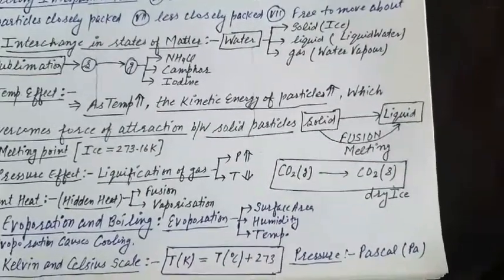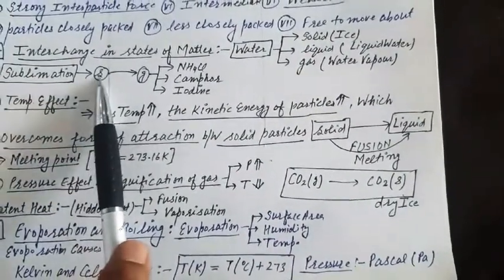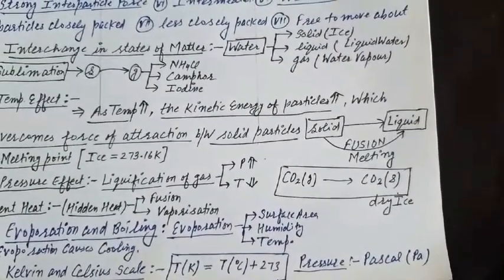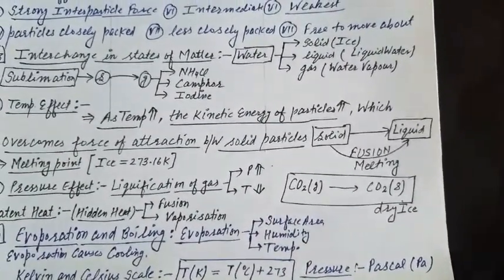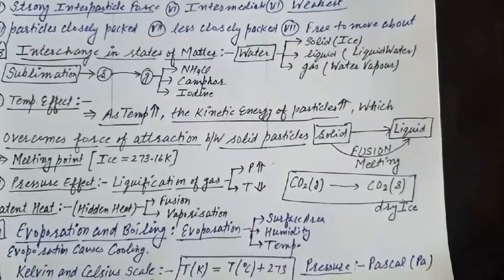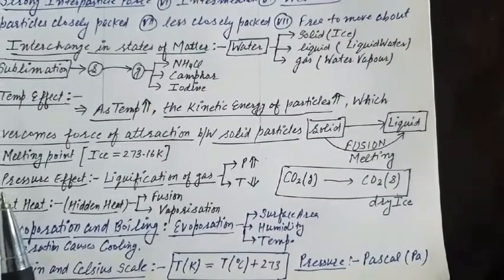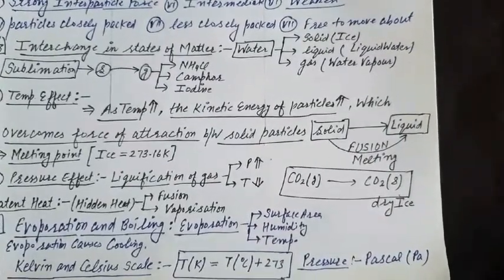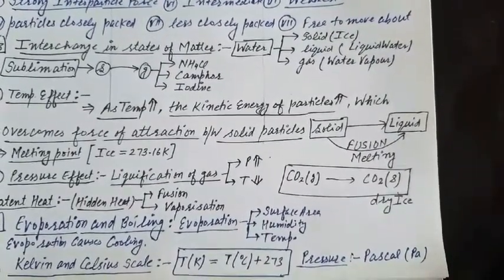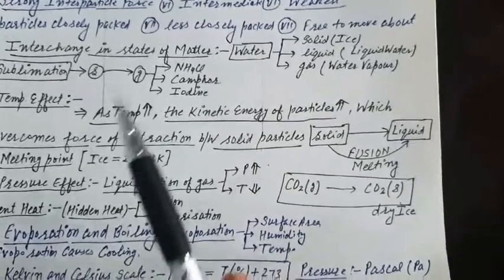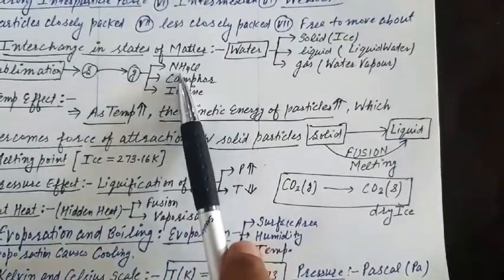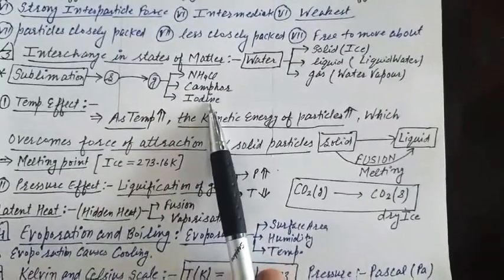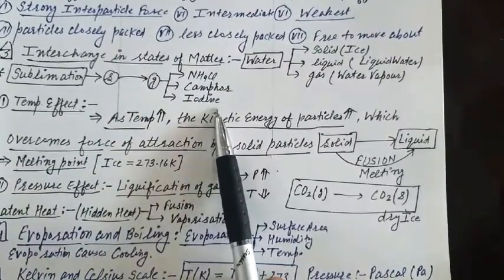And sublimation is the changing of the solid into gaseous state directly without acquiring liquid state, or vice versa. And the vapors also get converted into solid on cooling. And the examples are ammonium chloride, NH4Cl, camphor, iodine, as well as dry ice.